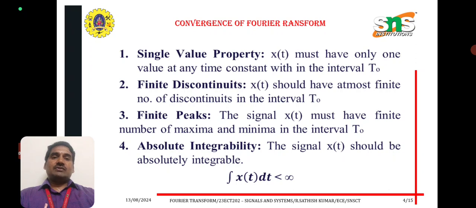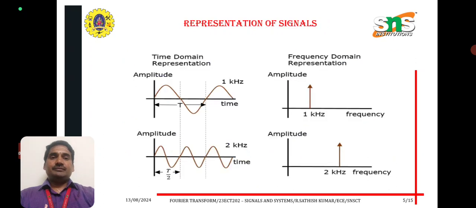Convergence of Fourier transform is nothing but Dirichlet's conditions: single value property, finite discontinuities, finite peaks, absolute integrability. Single value property: x of t must have only one value at any time instant within the interval T naught. Finite discontinuities: x of t should have at most a finite number of discontinuities in the interval T naught. Finite peaks: the signal x of t must have a finite number of maxima and minima in the interval T naught. Absolute integrability: the signal x of t should be absolutely integrable, that is, integral of the modulus of x of t into dt should be less than infinite.